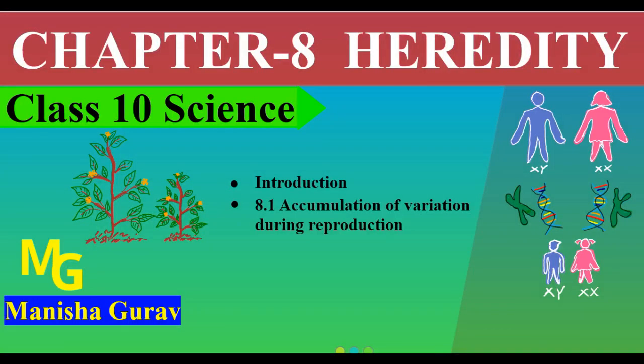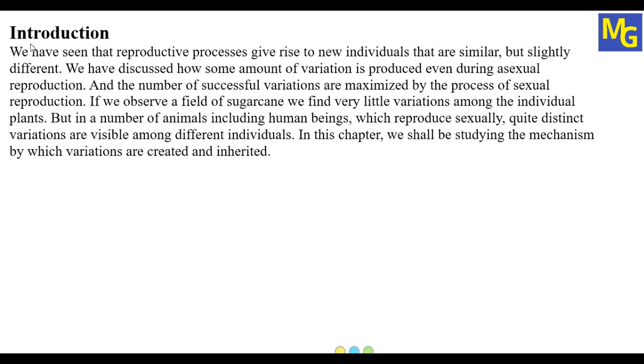Hello students, so now we are going to start with our chapter number 8, that is Heredity, and now we are going to study the introduction of this chapter and accumulation of variation during reproduction. So first we are going to start with the introduction of this chapter. We have seen that reproductive processes give rise to new individuals that are similar but slightly different.